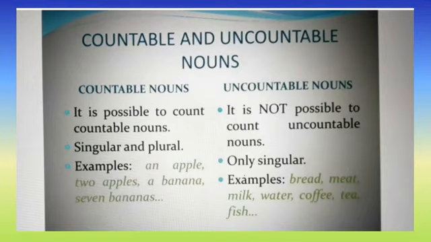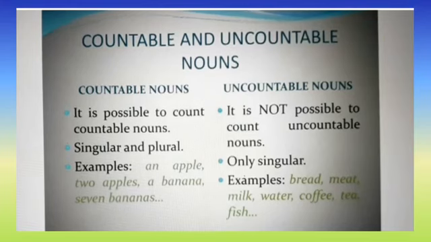See the examples given here. For countable nouns: an apple, 2 apples, a banana, 7 bananas. For uncountable nouns: bread, meat, milk, water, coffee, tea, fish. So these are some examples for countable and uncountable nouns.